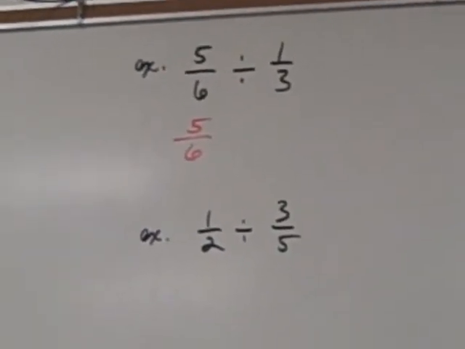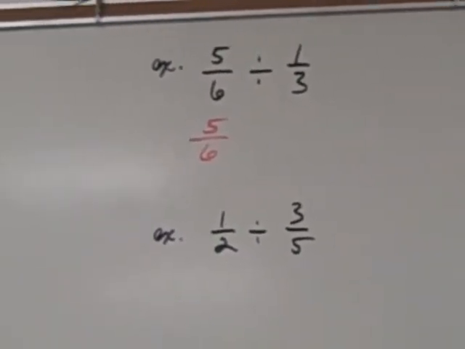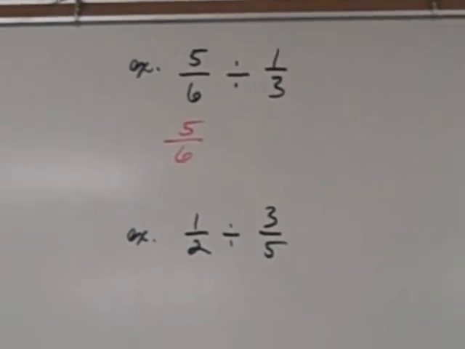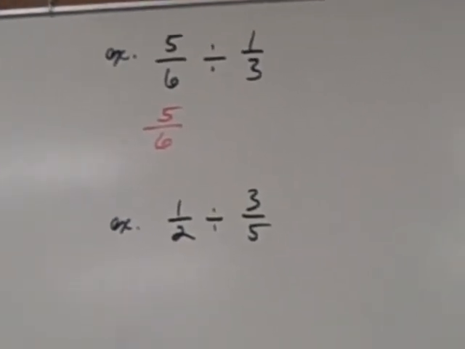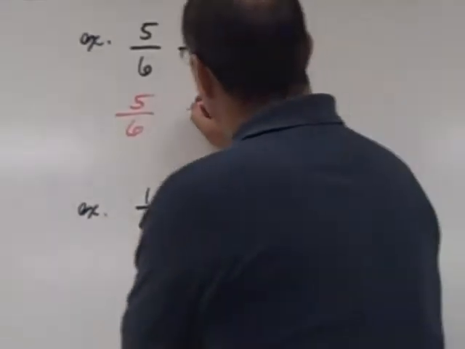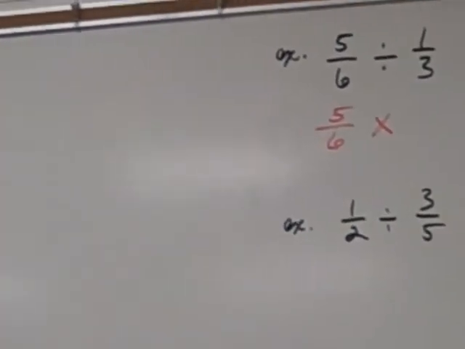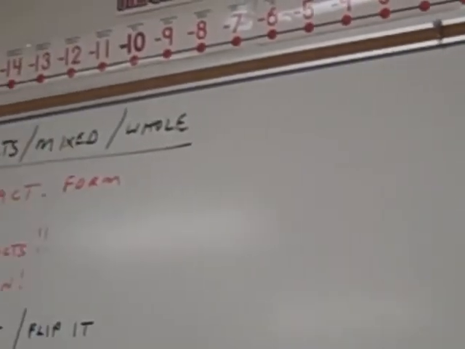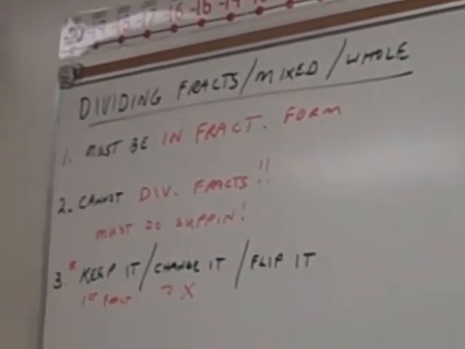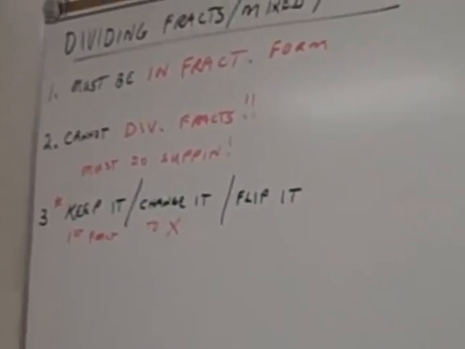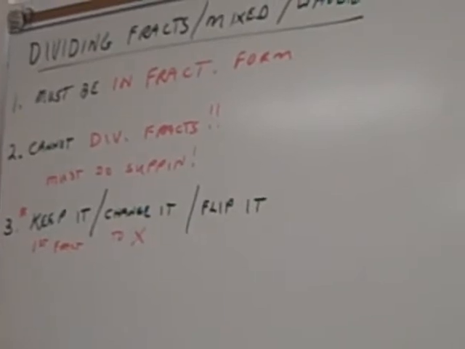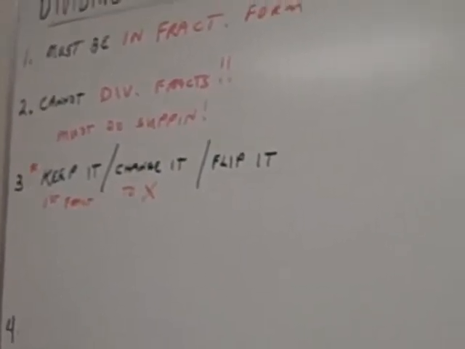Change it means we're changing the problem to a multiplication problem. If we can't divide it, then by God we'll multiply it. So we've kept the first fraction, we've changed it to multiplication,